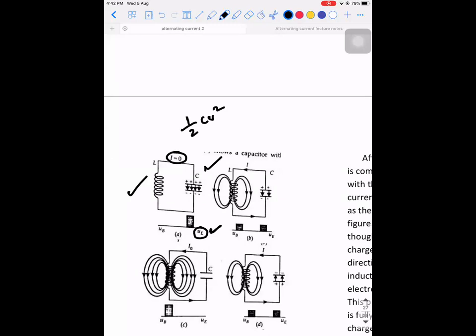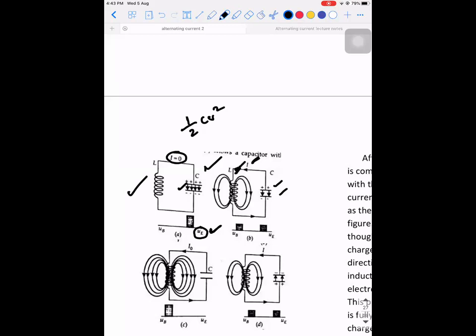Right? As slowly the capacitor is getting discharged, for example, here it has 4 electric field lines. When it decreases to 2 electric field lines, what will happen across the inductor? You know this theory. When there is a change of flux taking place across an inductor, a back EMF is generated. So there is some magnetic flux linked around it, and there is some current flow also taking place because the charges are flowing from the capacitor to the inductor.